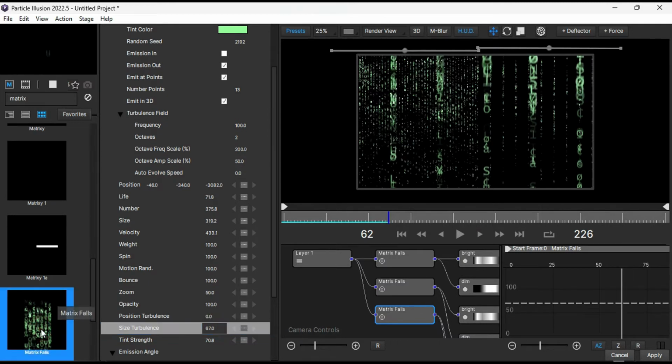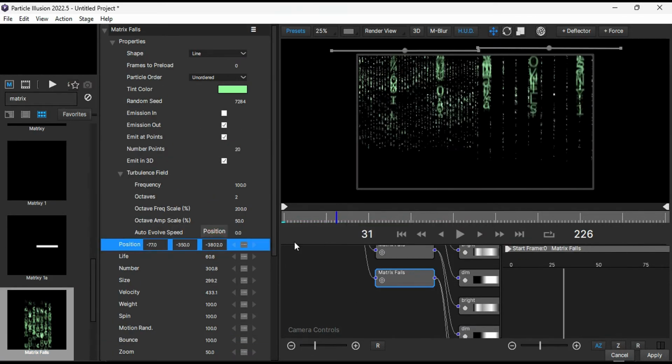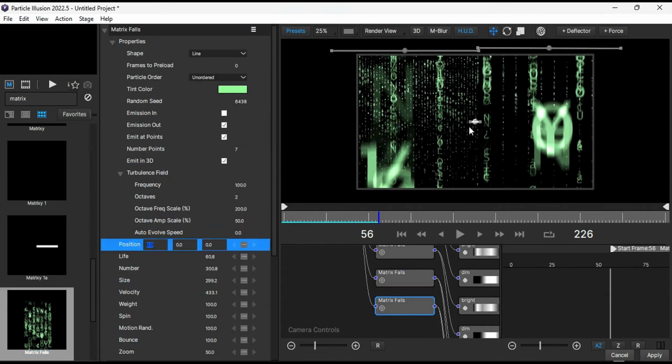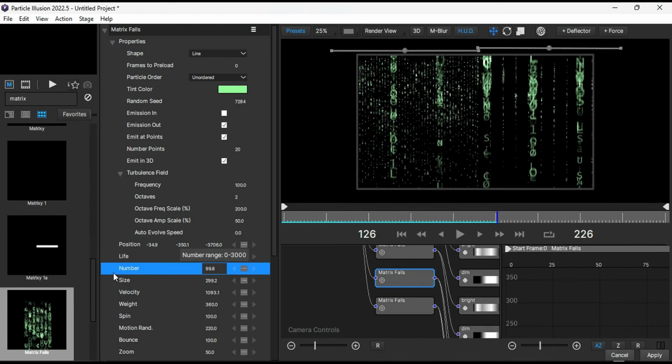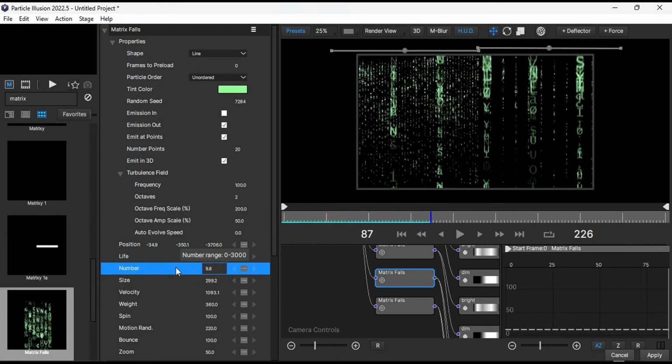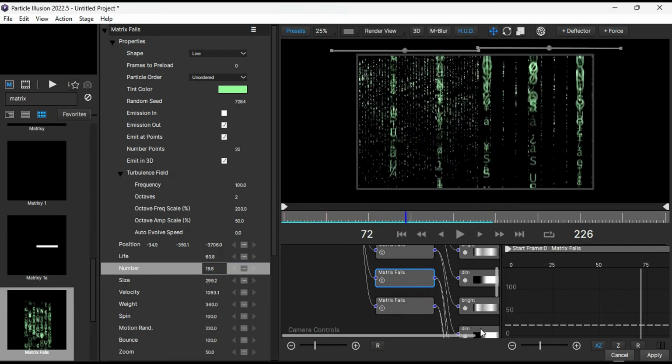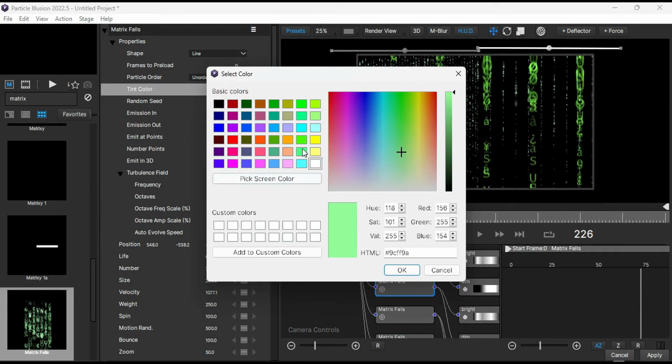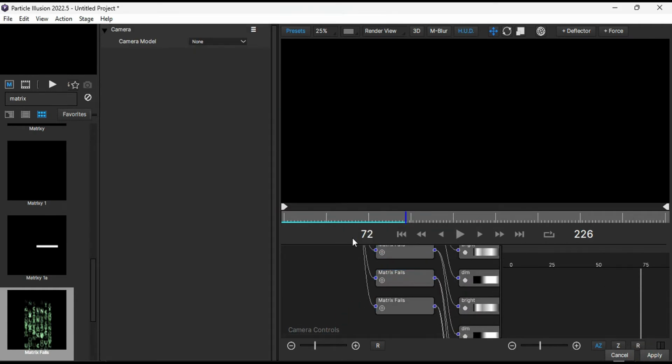Add it one more time and adjust its scale and position to bring it even closer to the camera. Then add it one more time and adjust the position and scale. Select the code closest to the camera and change the number between 10 to 13. Change the color of all the Matrix Falls to green and click on Apply.